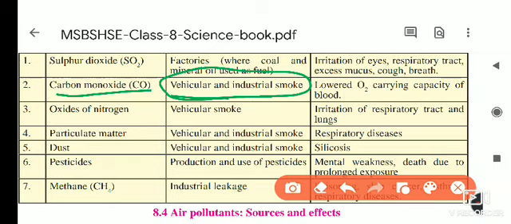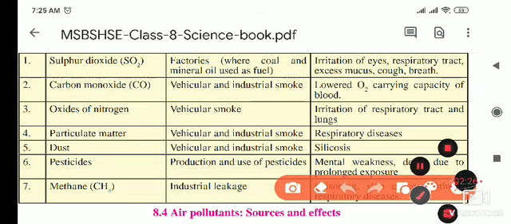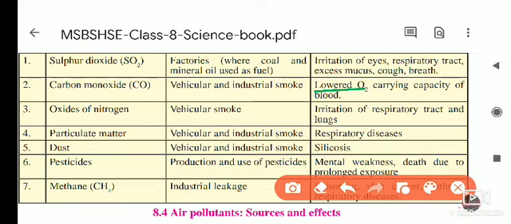So this carbon monoxide is released from it, and because of carbon monoxide, what happens? The oxygen level becomes low, and the oxygen carrying capacity of the blood decreases due to the excessive carbon monoxide. If it is present in the air, then the oxygen carrying capacity of the blood decreases.